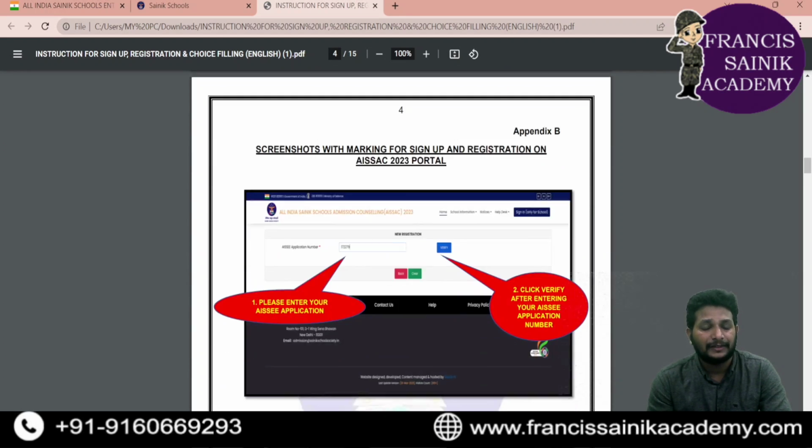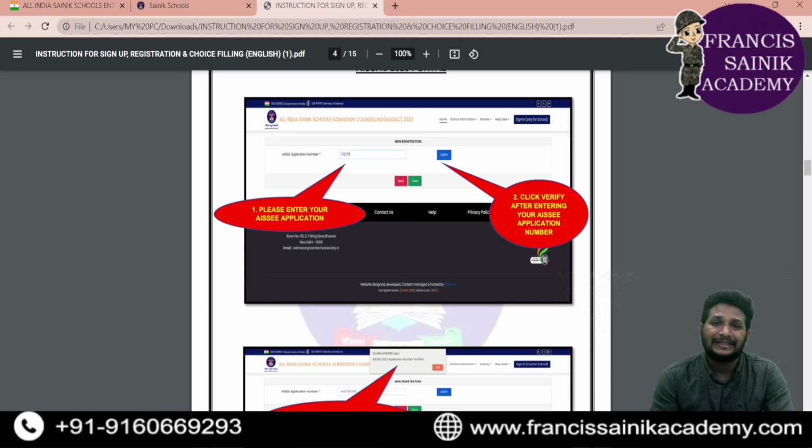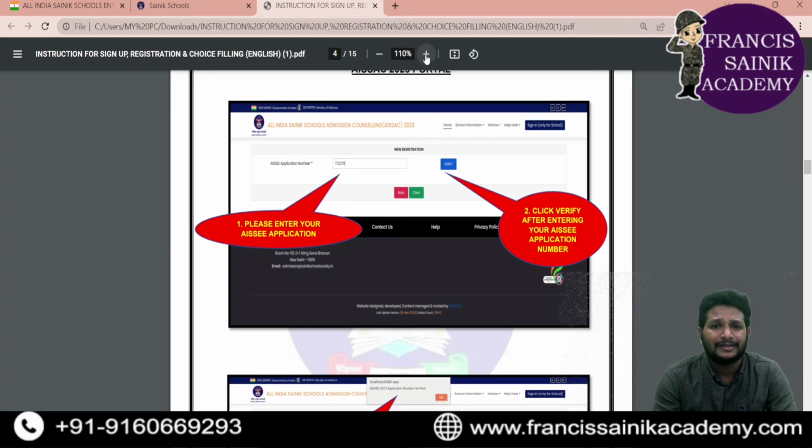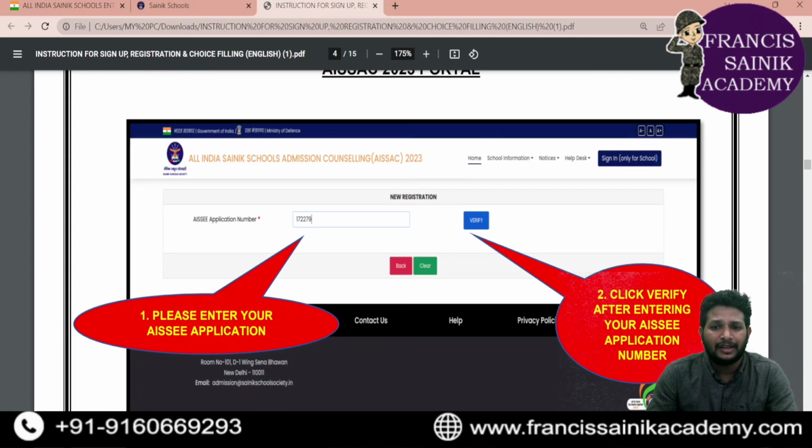The first thing: once that link is active, because it will become active on March 6th, the first thing you need to do is enter the All India Sainik School Entrance Examination application number.